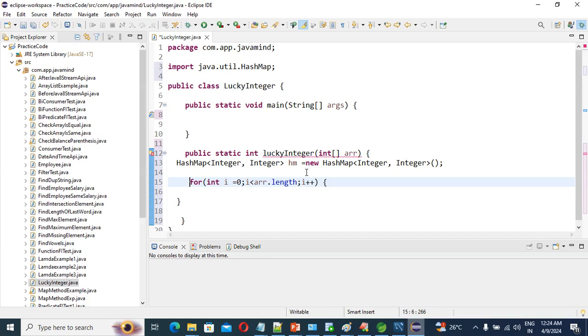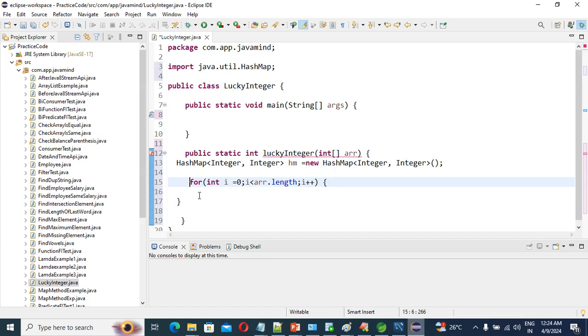So guys, see, for each element using contains key method, we will check whether this key is available or not. Once again guys, listen. So in this for loop, for each element we are going to use contains key method. We will check whether the key is there or not.